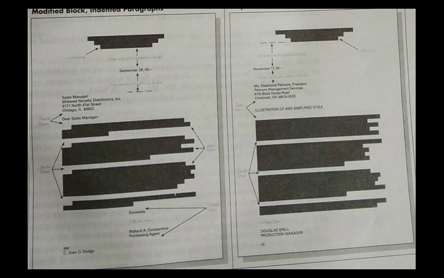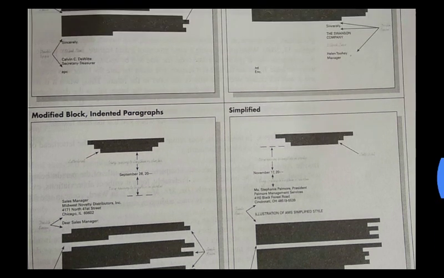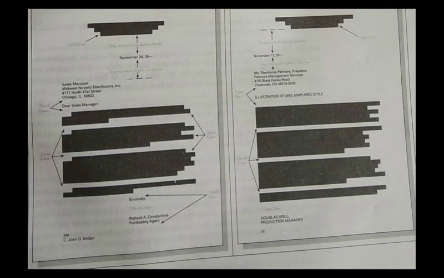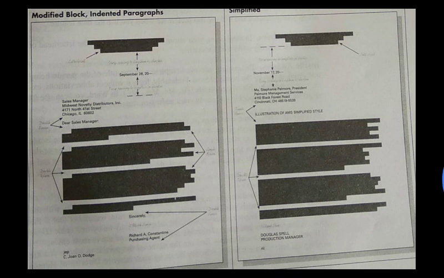And the third one is the simplified format. Is it clear? So these are the different types of formats that are available. You can choose which one is best suited for your particular document, choose the content and place it into this block.